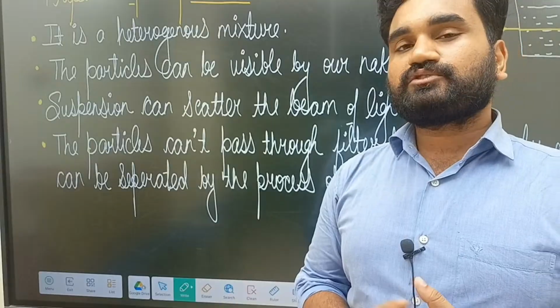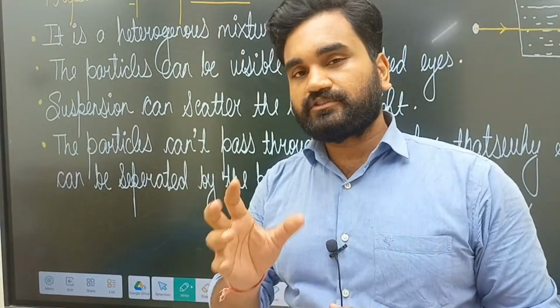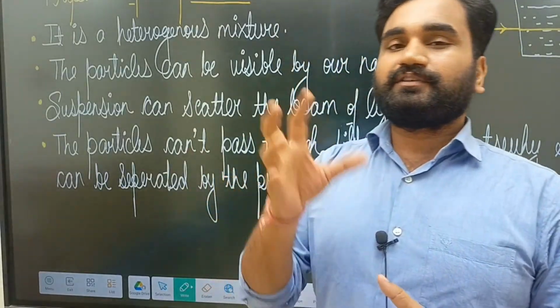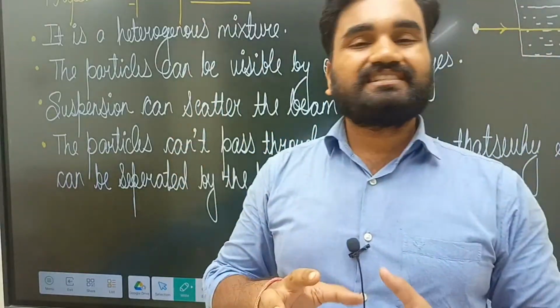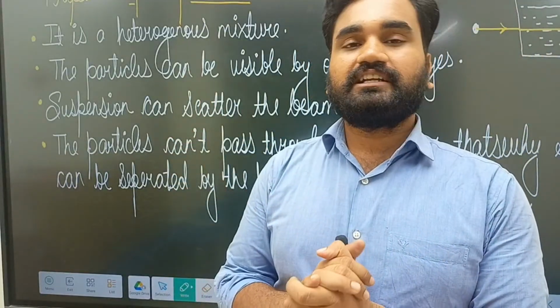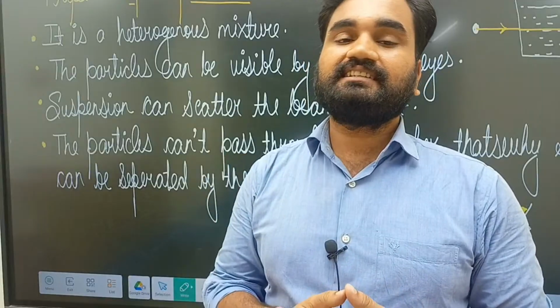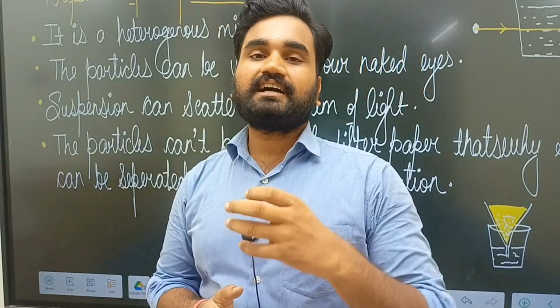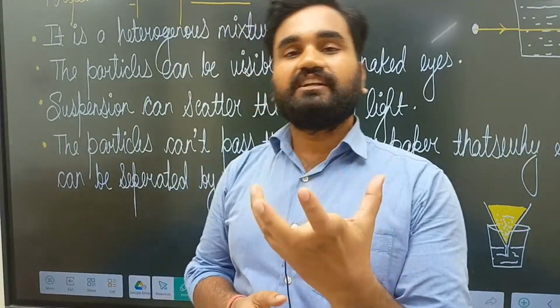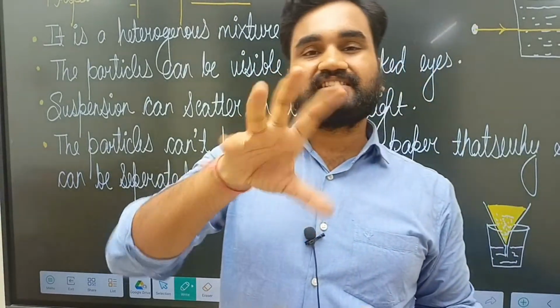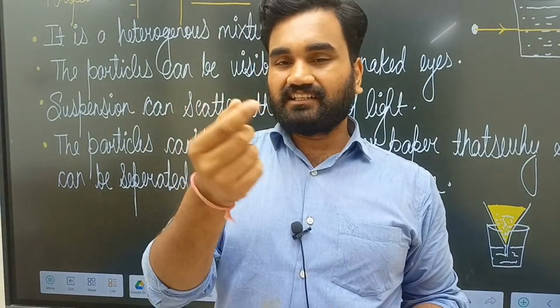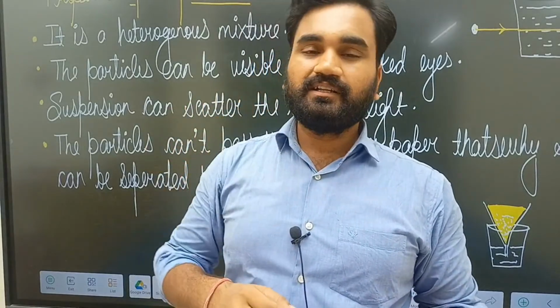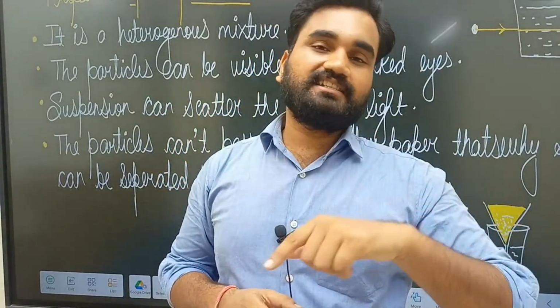I think most of you have observed filter paper in our chemistry lab in school. It can be easily available. If you haven't seen it, then consult your chemistry or science teacher in your school and ask them to show you the filter paper. It's circular in shape, just white in color. That's filter paper.